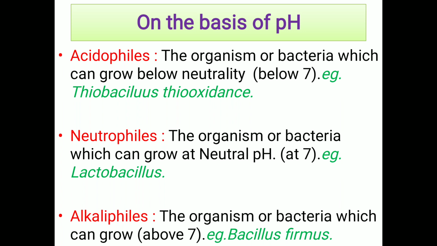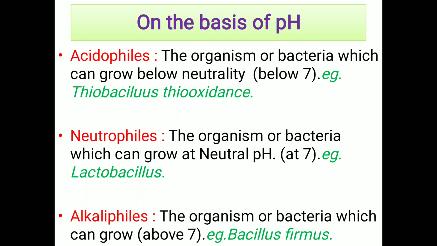Very simple: those bacteria which can grow below a pH of 7 or 6 are called acidophiles. Mostly these bacteria grow at a pH of 4, 5 or 6. For example, Thiobacillus thiooxidans is an acidophilic bacteria.